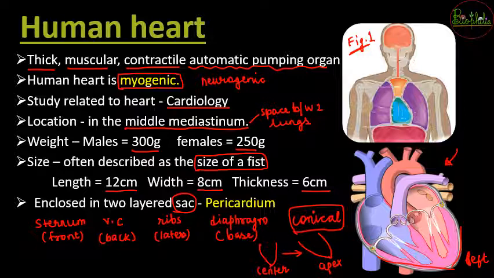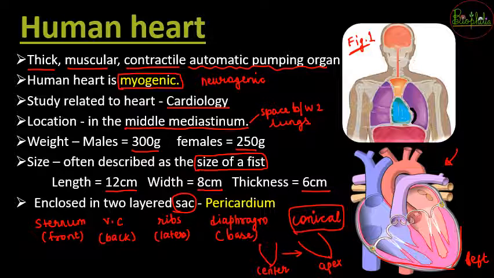You can see in figure 1 that the left lung is going to have a cardiac notch to adjust the left apex of the heart. So to accommodate this apex, the left lung is going to have a notch. In this way you can relate the two chapters, that is the respiratory and the circulatory chapter. So that was just a brief introduction for the heart.